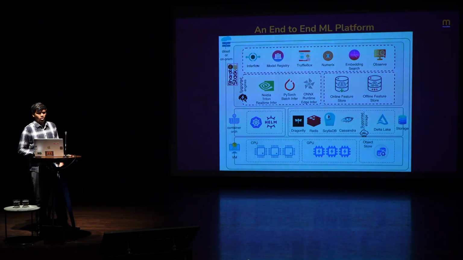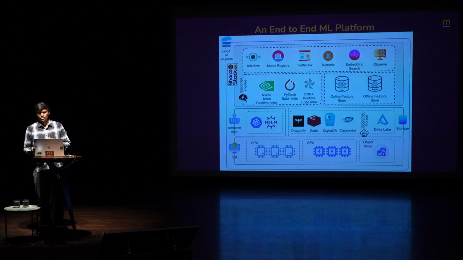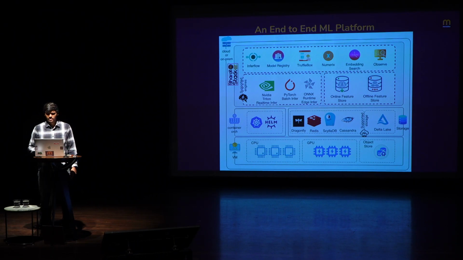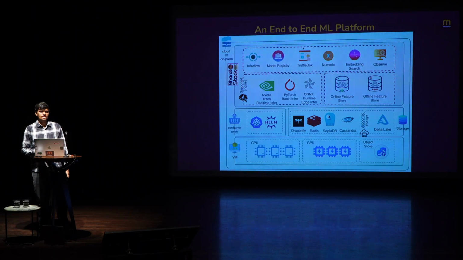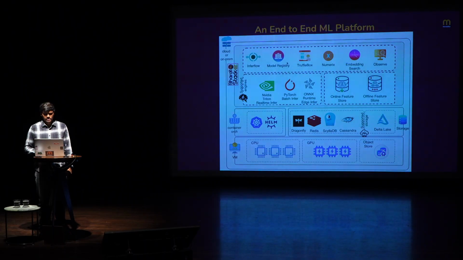InferFlow is basically an orchestrator, where you define things as a config. The InferFlow config is just a DAG where you tell the features you are going to use and what model you want to use, and you just upload this config, and the InferFlow service will take care of serving the requests. And we have a model registry where you register the models. And we have Trufflebox, which is nothing but a UI where data scientists can come and onboard the models.